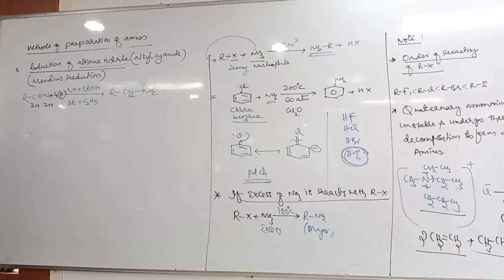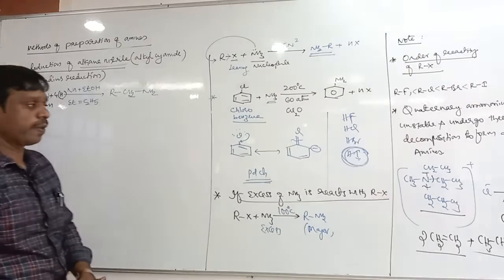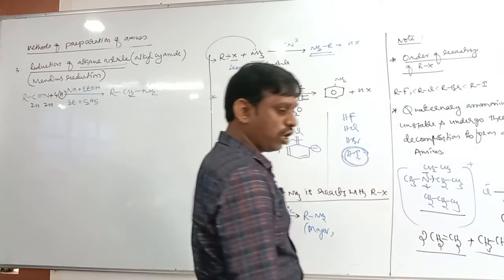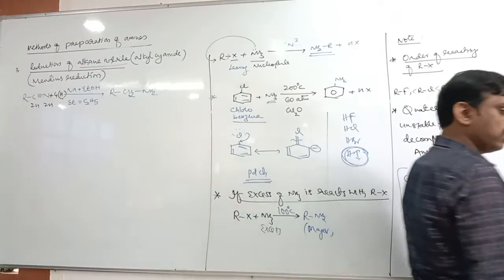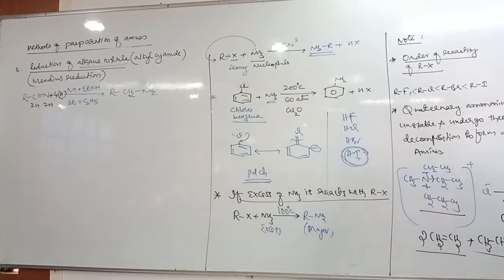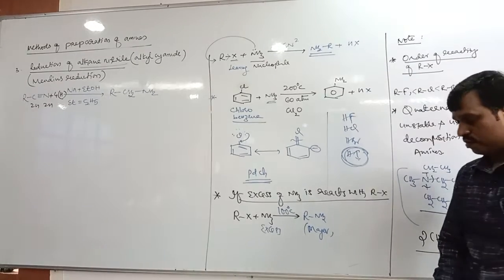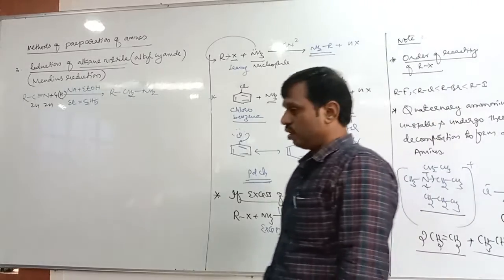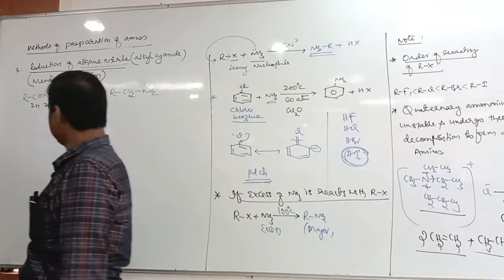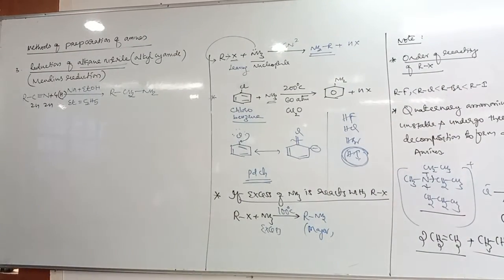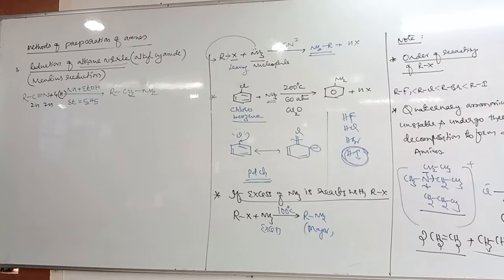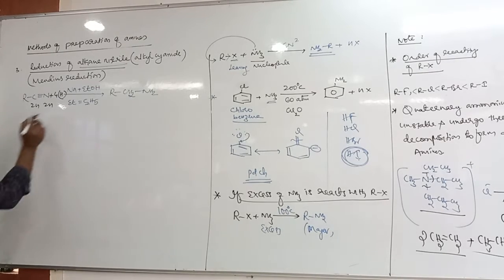Alkyl cyanides undergo reduction in presence of sodium ethyl alcohol to form corresponding primary amines.